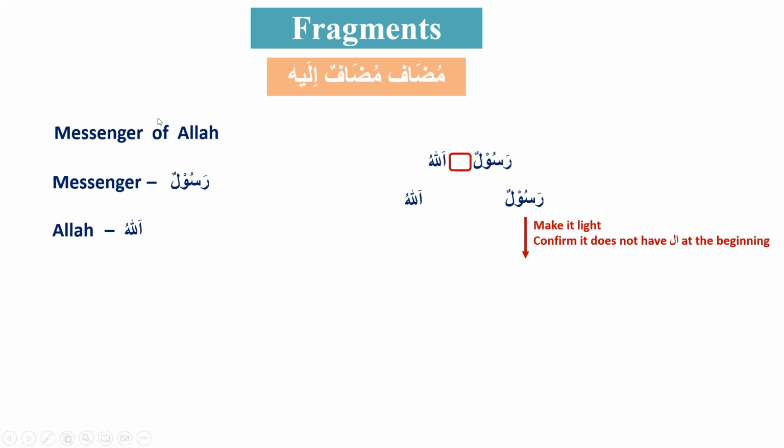I need to make Rasulun light. How will I make it light? Fatima, you remove one of the tanween to make it Rasulu. So the light version of Rasulun is Rasulu. You will agree with me? Yes. Okay. And there is no al with it anyways, so we don't need to remove it. It wasn't there in the beginning word. So now this Rasulu is ready.